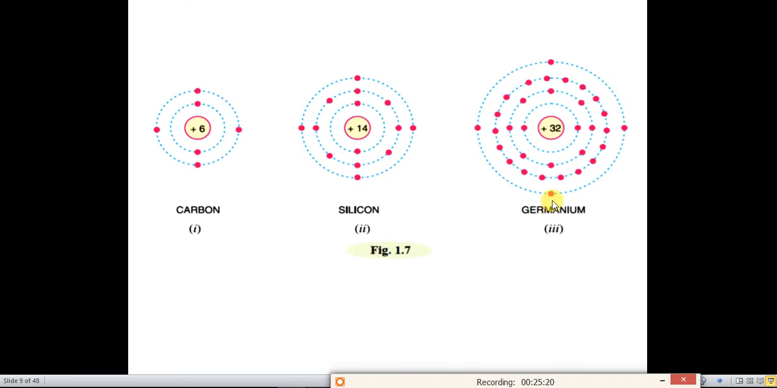So all these elements are semiconductors because they have 4 electrons in the valence band. The valence band electrons are 4. The valency is 4. And hence the electrical properties are in between the metals and the non-metals.